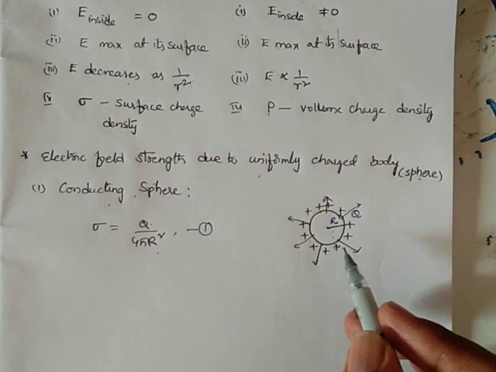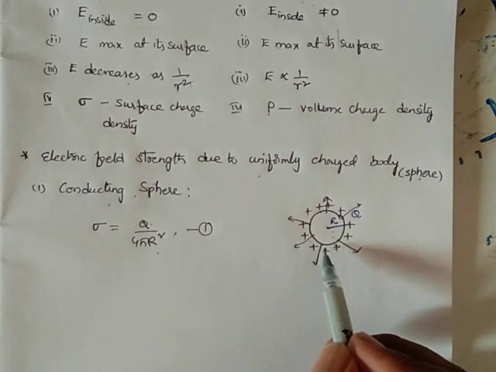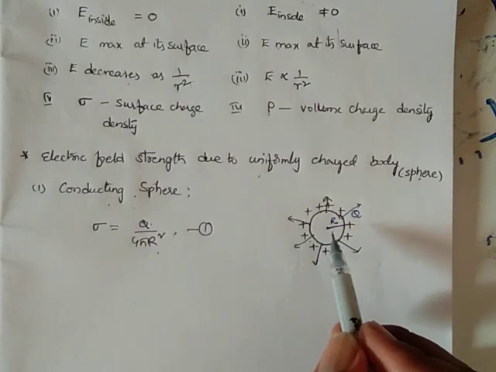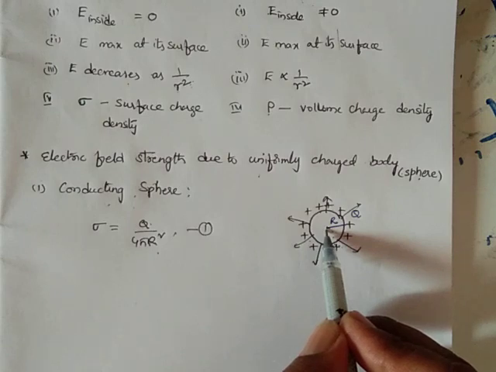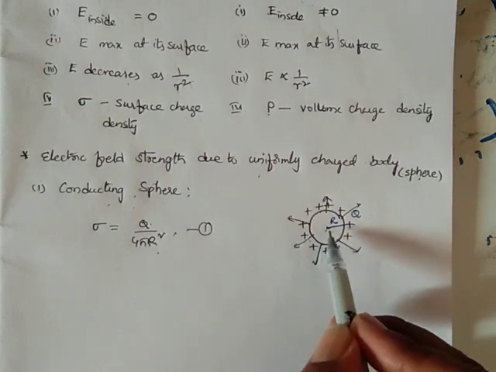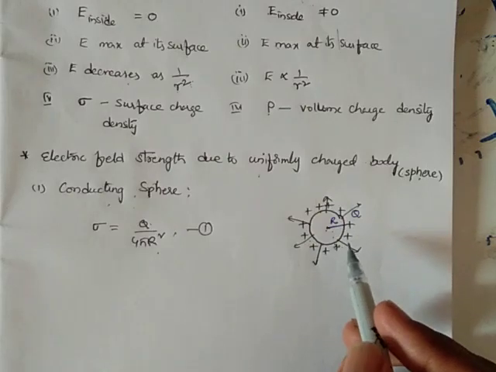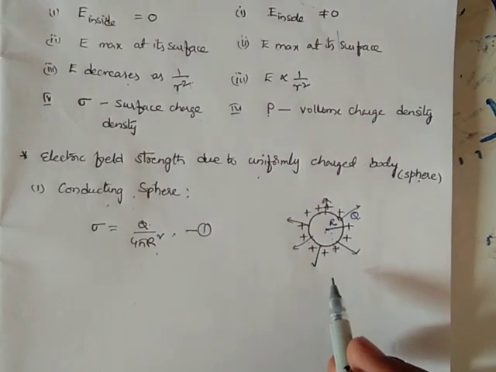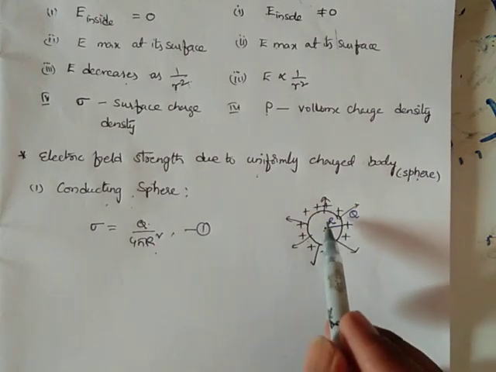So my intention is very clear here. For the conducting sphere, I can assume that the total charge is concentrated at a point. This point is very important, so remember it carefully: the whole charge is taken as located at the center. Because the expression for the conducting sphere and the expression for the field intensity due to a point charge are almost equal. Thus for a uniformly charged sphere, for outside points we can assume that the whole of its charge is concentrated at the center.